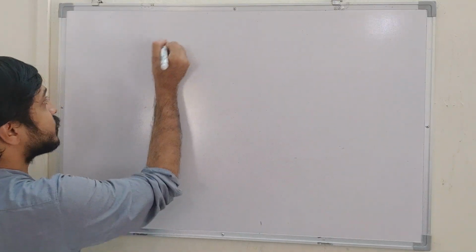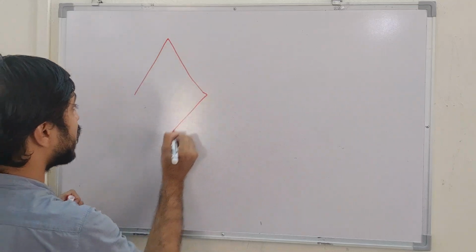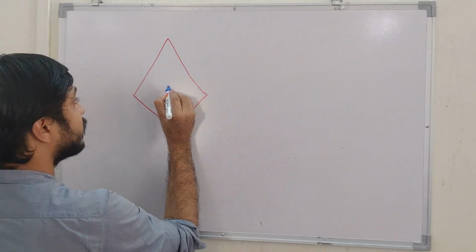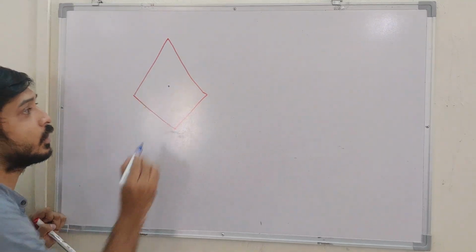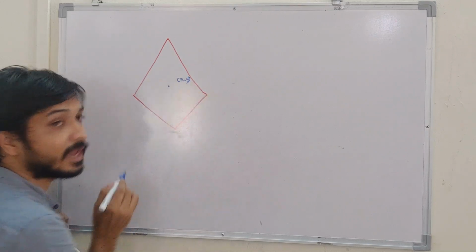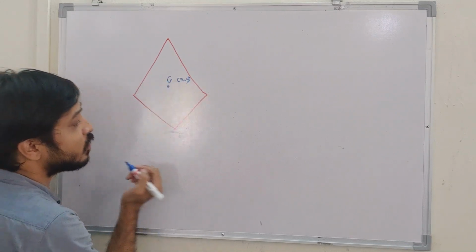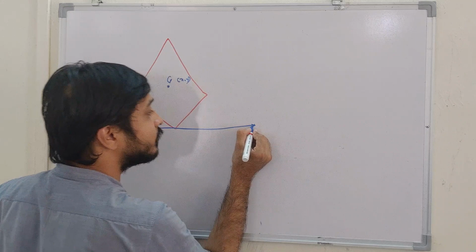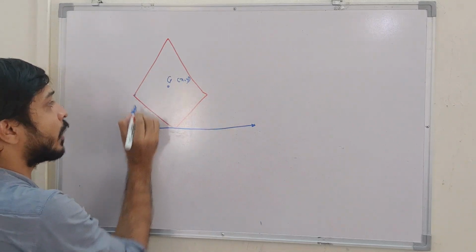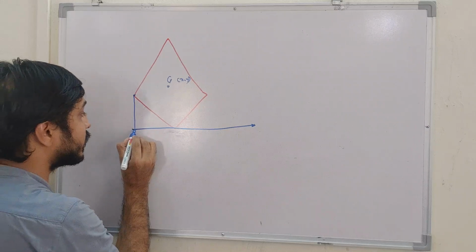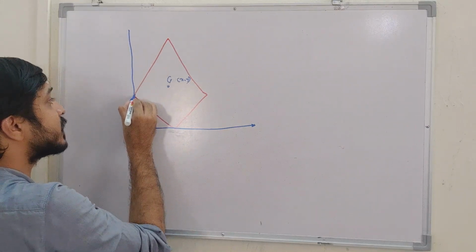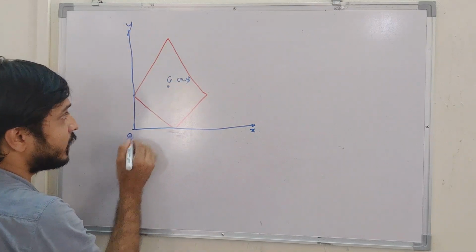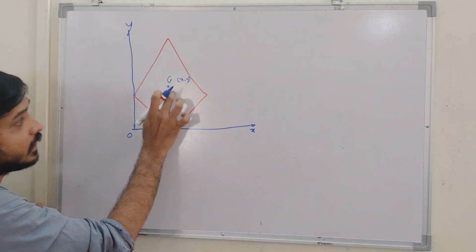So if I take one diagram, suppose this is one rhombus for which I want to calculate the CG. I don't know where exactly it will come, so let me assume it comes here. Now I have to give coordinates X and Y to this G. Normally we take the bottommost point of the given figure, and the leftmost point, and we draw one more vertical line here. These two we call the axes of reference. This is X and this is Y. Now with respect to this point O, we give the coordinates XY for this rhombus.